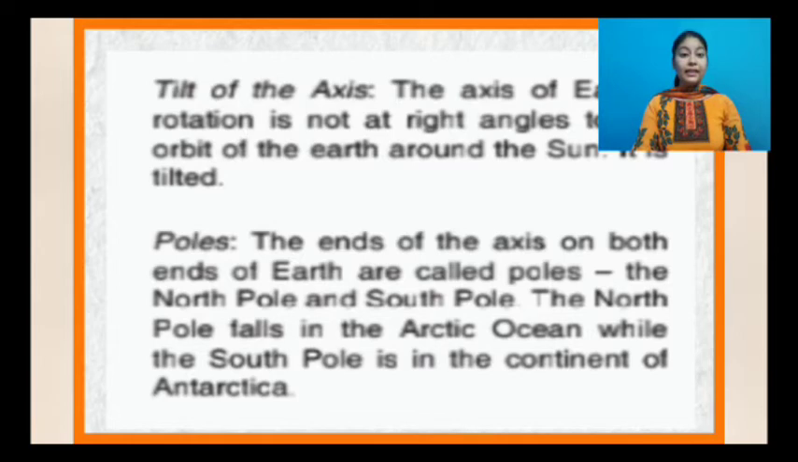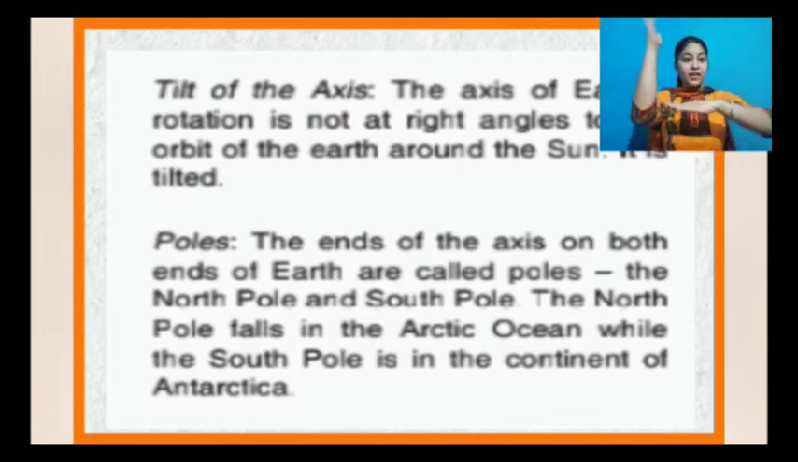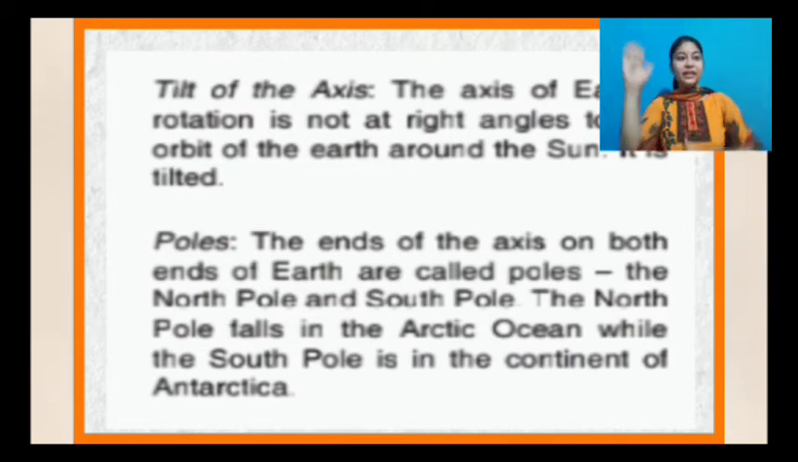Now, tilt of the axis. The axis of Earth's rotation is not at a right angle to the orbit of the Earth around the sun. It is tilted. So it's not straight. It's not like a right angle. It's a little bit tilted.